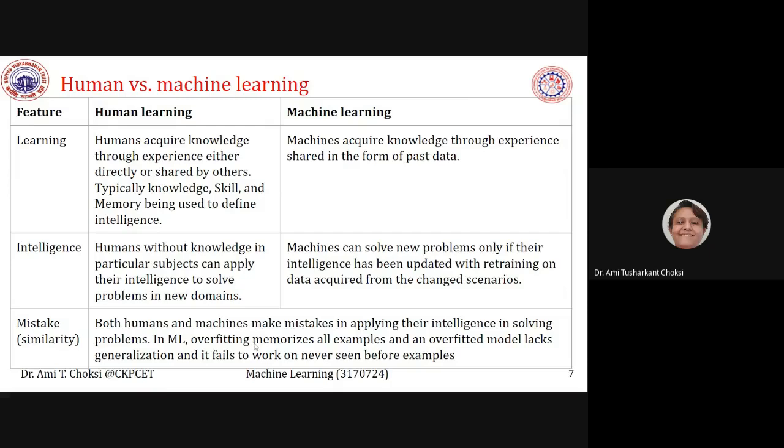That depends on a particular tool or technology that we will see. But in general, if too many examples are given, then an overfitted model lacks generalization and fails to work on never seen before examples. This is the similarity, that both can make mistakes.